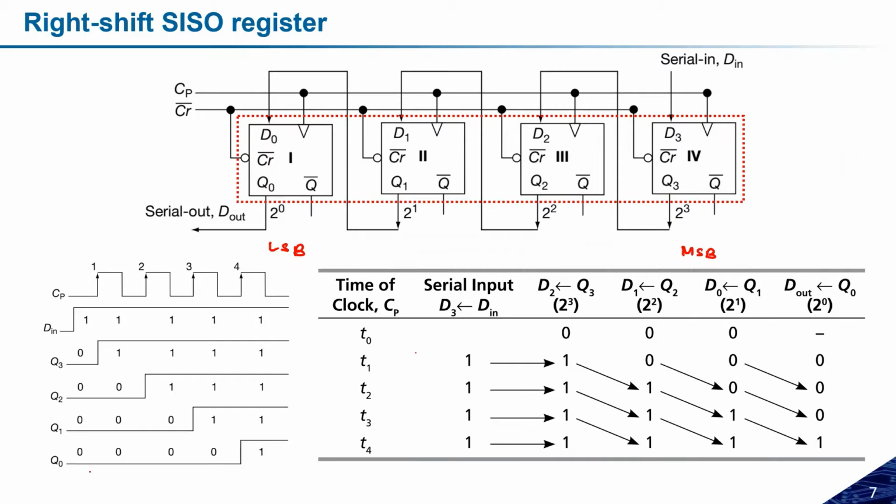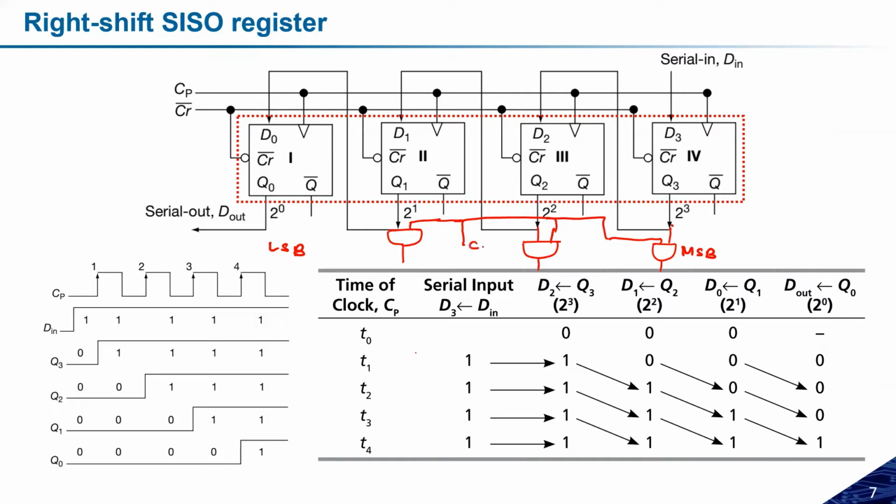For that purpose, I may need one AND gate here, and that will be connected. One AND gate here, one AND gate here, and one AND gate here, and these all are the outputs. One of the inputs of these AND gates will be controlled, to decide whether I have to make it a serial or a parallel output.